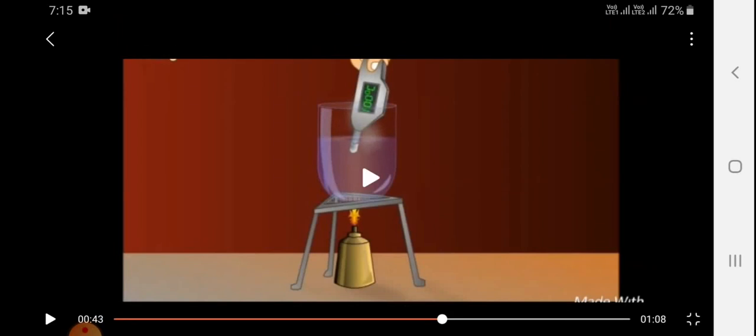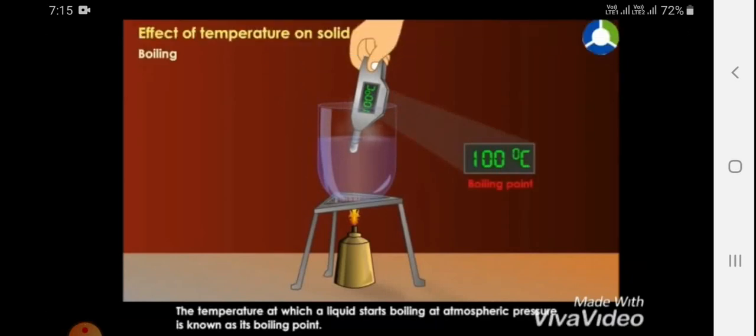The change of state from liquid to gaseous we call vaporization, and there is a difference between vaporization and evaporation. Evaporation I will tell you in the next concept. So evaporation is nothing but the change of state from liquid to gas, which we will call vaporization. Okay. So the temperature at which a liquid starts boiling at atmospheric pressure is known as the boiling point.